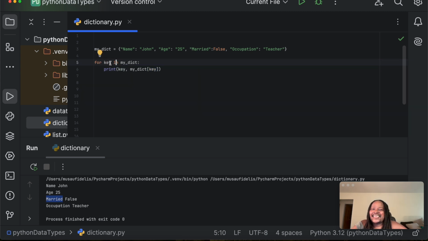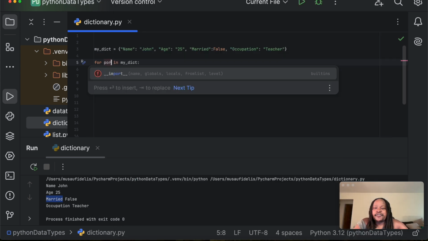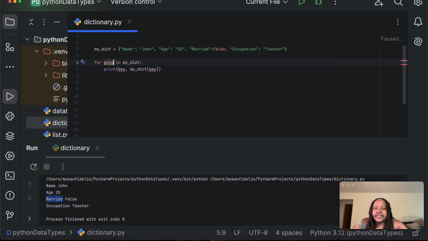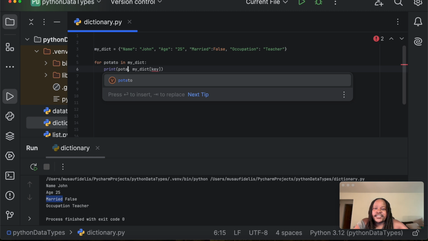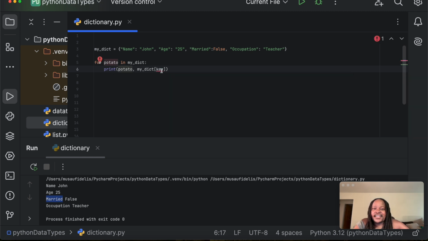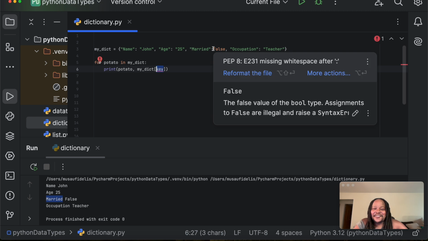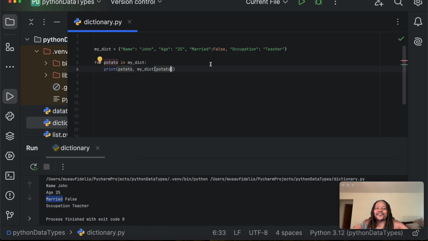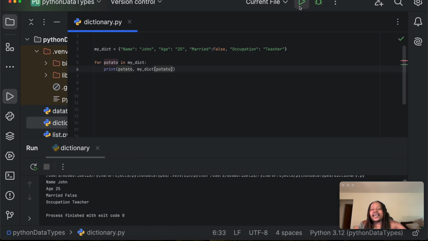This doesn't have to be key. We can call this anything, because this is just the name of a variable. We can actually call this potato, and say print potato, and to access the value we use potato like that. We're still going to have the same thing. The point here is that this is just a name of a variable.